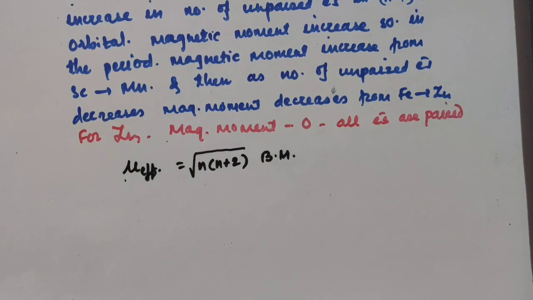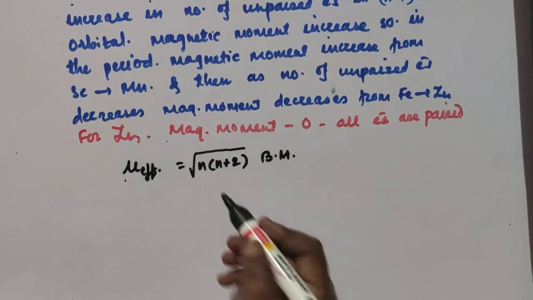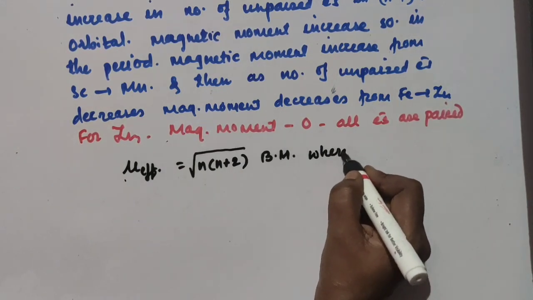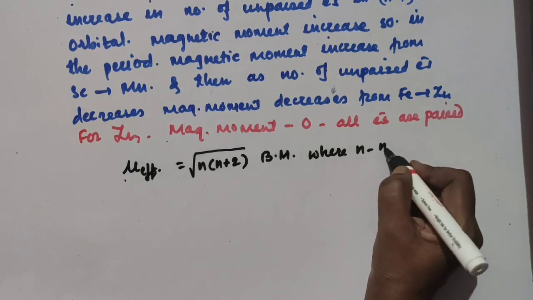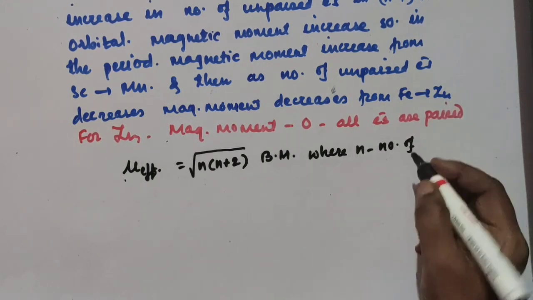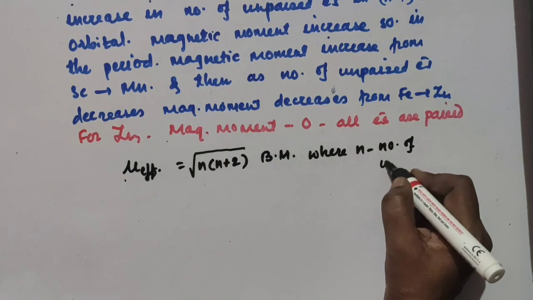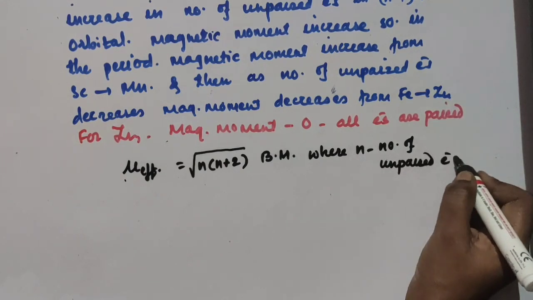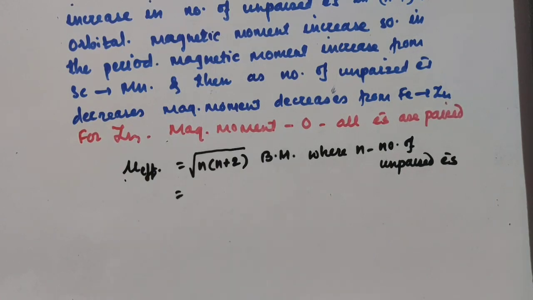Bm is the Bohr magneton. The magnetic moment is expressed in Bohr magneton here. So n is what? Where n is number of unpaired electrons.